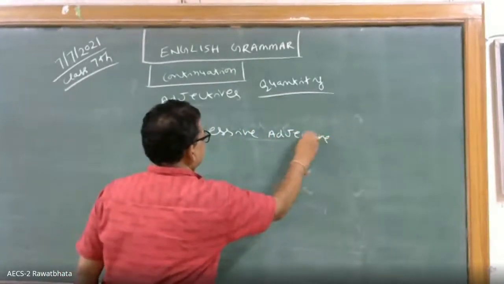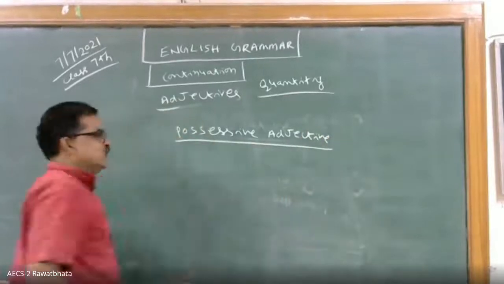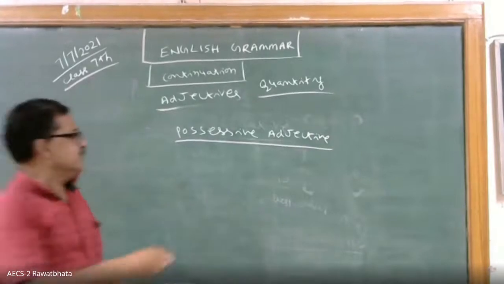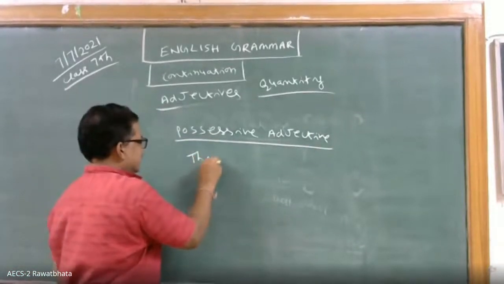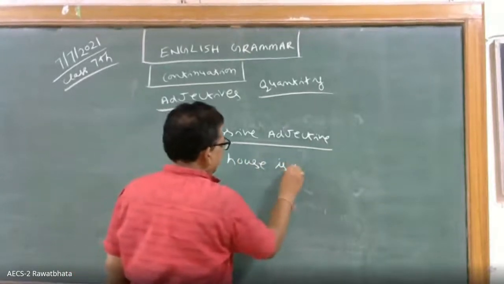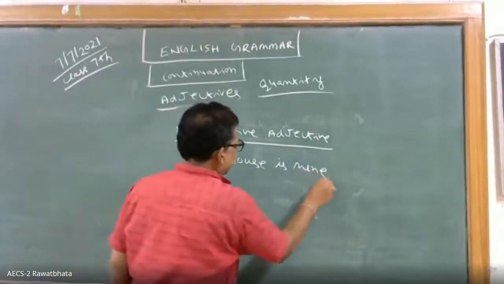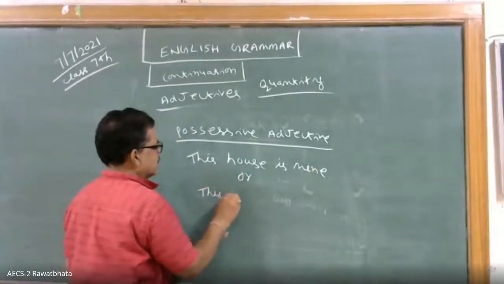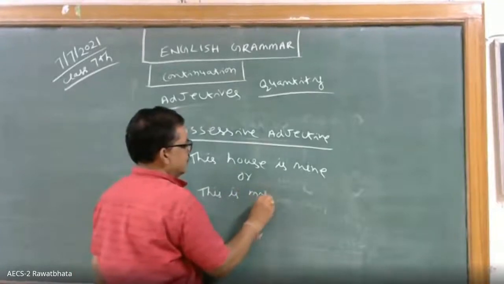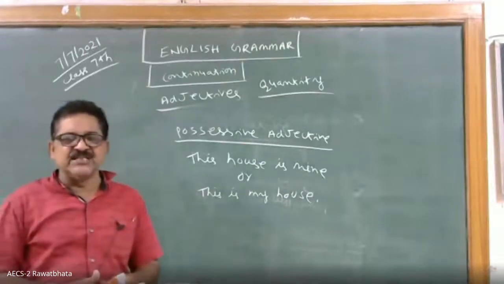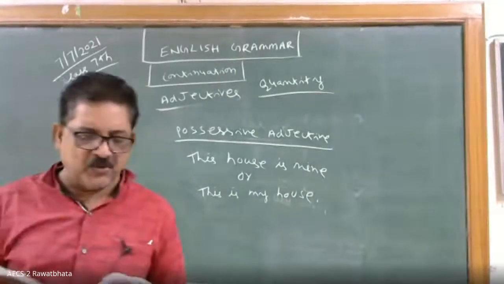Possessive adjective. So possessive means, suppose this is my house. This house is mine. Or this is my house. This pen is mine. So mine, yours, his. These expressions are used with a possessor.